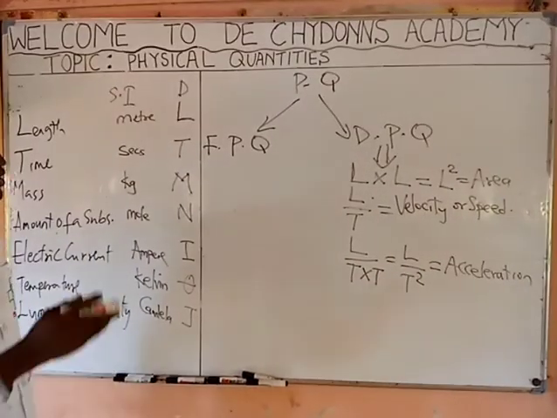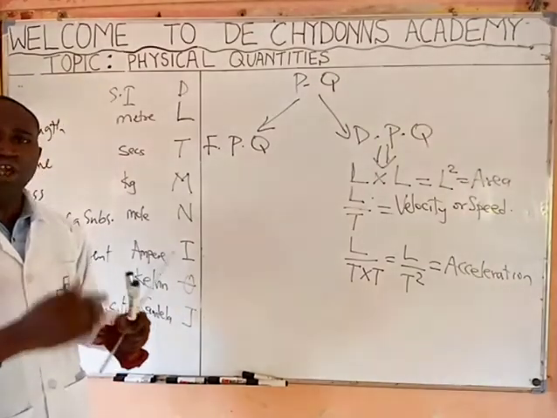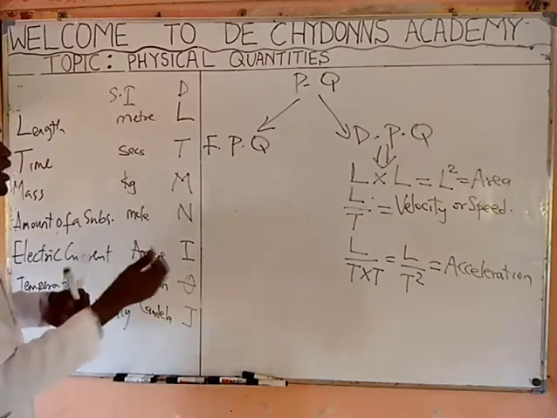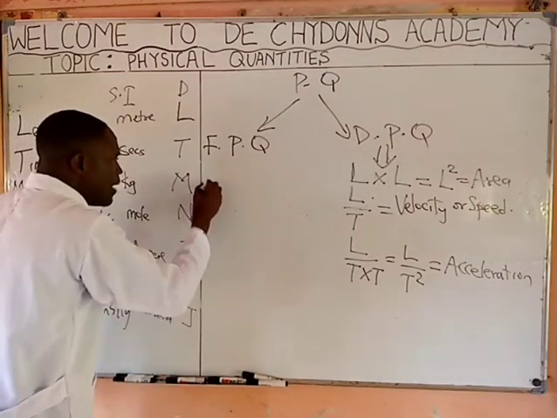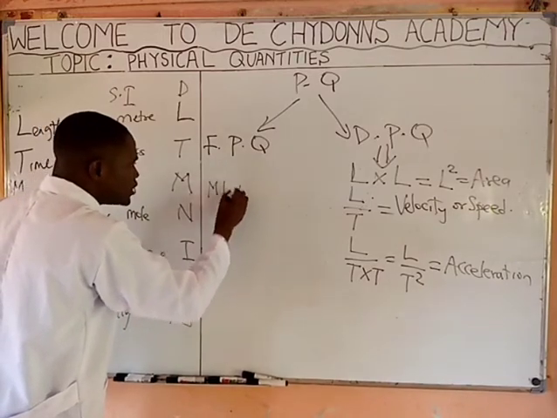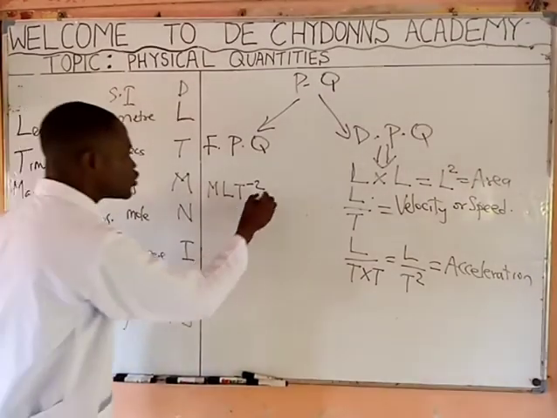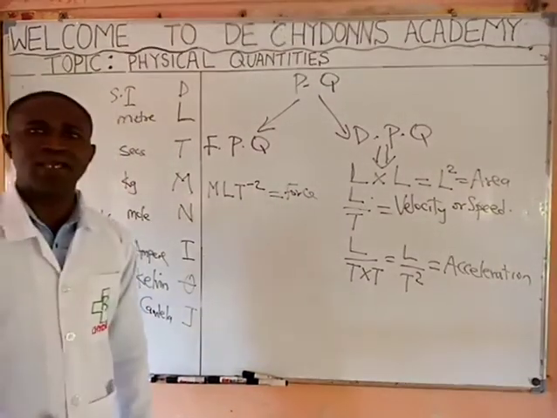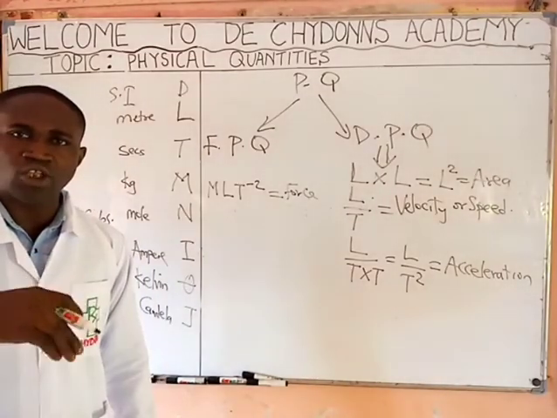These dimensions are very, very useful in physics. And one of it is that with dimension, you can know the unit of a particular physical quantity. Take for instance, if they tell you that MLT minus 2 is the dimension of force, and they say, get the SI unit of this force.